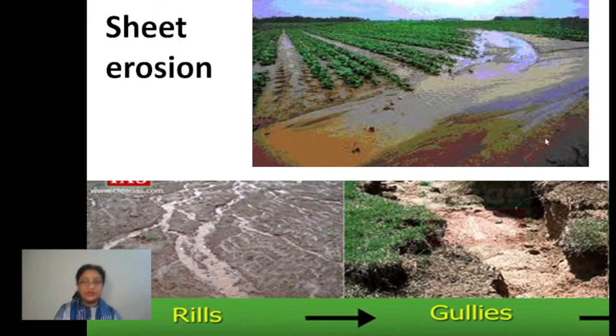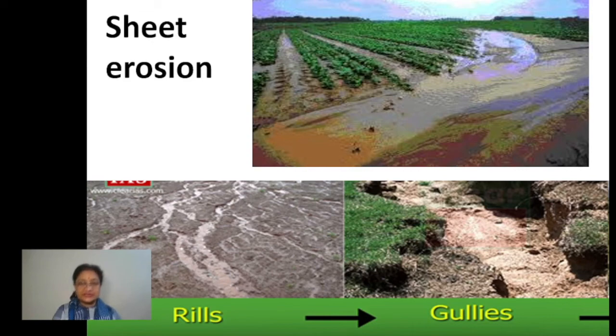You can see here the sheet erosion, number one. You can see a thin layer of soil is altogether taken away by the flow of water, right? The second picture is of the rills, right? You can easily understand by this. The water takes certain different paths, right? And wherever it flows, it takes away some amount of soil. So this thing which develops is called rill erosion, right? Several rills develop. And when the rill gets deeper and deeper, it leads to the formation of gully. Okay, deep ravines are formed and then it is called gully erosion.